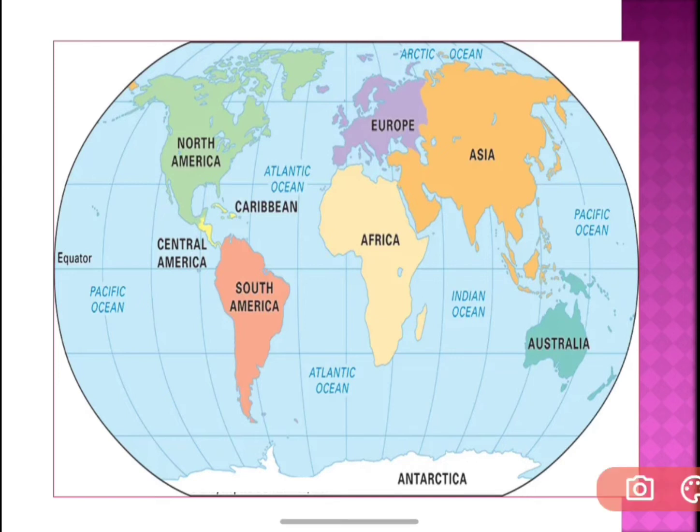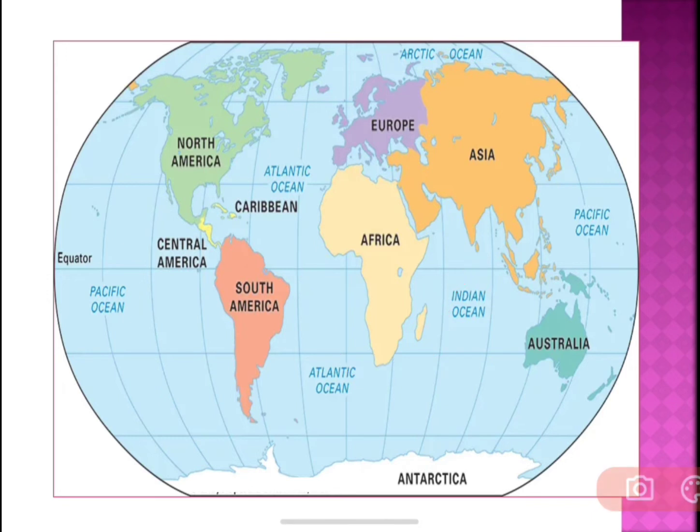It is here, children, in Africa. They were able to travel from Europe till here, but they were unable to cross the Indian Ocean and enter into India. Many explorers failed at the Cape of Good Hope, which is in Africa.